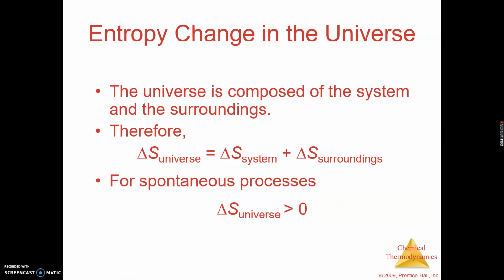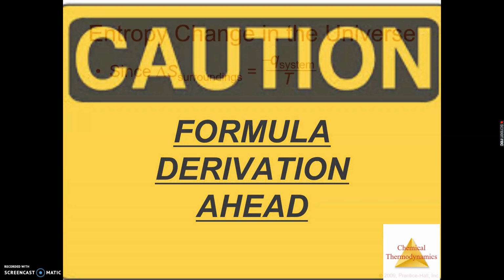So if delta S is greater than 0, then we know that this process is spontaneous. If delta S is less than 0, we know the process is not spontaneous. And so we're going to skip a couple slides so that you can look at these on your own.